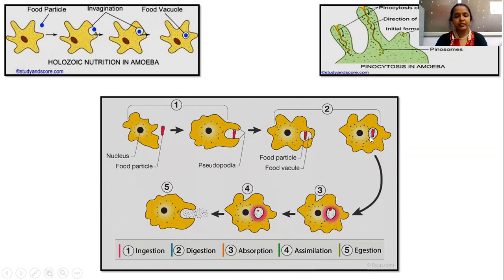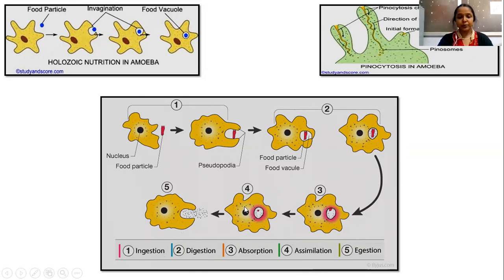Digestion commences by the release of digesting enzymes. Certain lytic enzymes are released by the animal cell into this food vacuole to digest the food particle. In the third step, absorption, the digestion has almost been completed. Digestion is nothing but the breakdown of macromolecules into micromolecules. Whatever micromolecules are broken down during the digestion process will be absorbed by the cell cytoplasm.